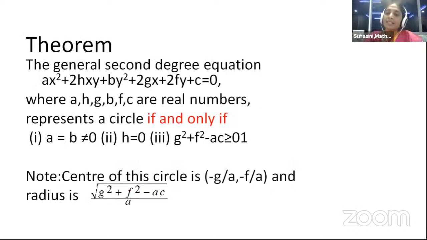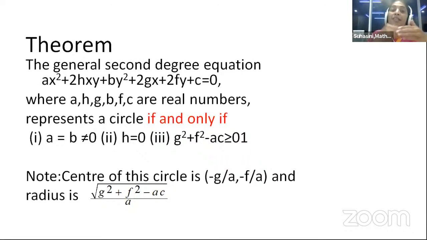And children, in the previous slide, we have seen that x square plus y square plus 2gx plus 2fy plus c equal to 0 is the equation of the circle in the standard form. Do all second degree equations represent a circle? Answer is no. In first year coordinate geometry, we have discussed a chapter on pair of straight lines. ax square plus 2hxy plus by square plus 2gx plus 2fy plus c is equal to 0 represents a pair of straight lines following certain conditions like abc plus 2fgh minus af square minus bg square minus ch square equal to 0 and some other conditions.